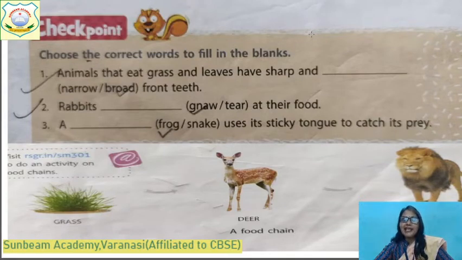Yes, children. Animals that eat grass and leaves have sharp and broad front teeth. What type of teeth do they have? They have broad front teeth. And how do rabbits eat, beta? Do they gnaw at the food or tear at their food? No, no, it means using sharp front teeth quickly. If this type of question comes in the exam, you can easily take that rabbits gnaw at their food.